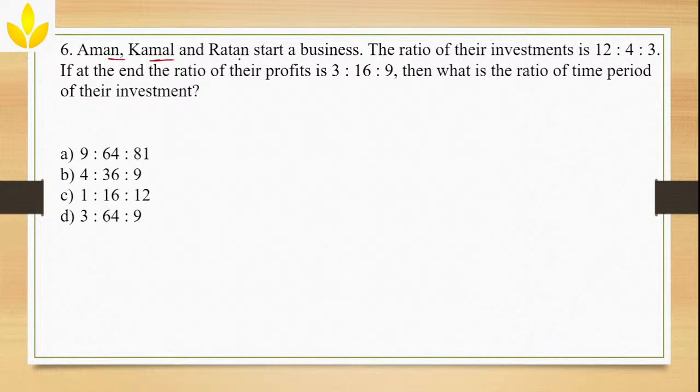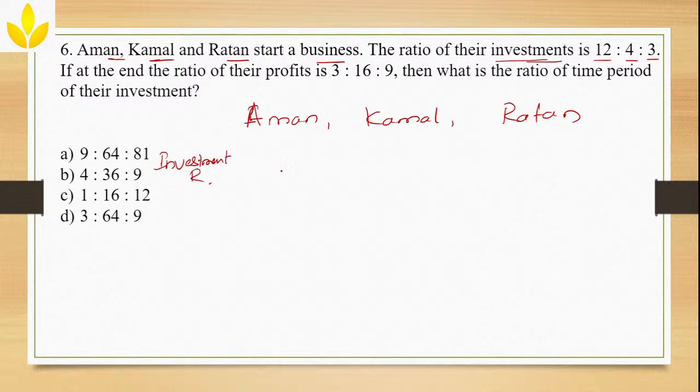Aman, Kamal and Ratan start a business. So there are three people who are starting a business. The ratio of their investments is 12:4:3. Now this 12:4:3 is what? Okay, we'll take three people. One is Aman, next is Kamal, and then next is Ratan, right? Now next what they have given? They have given the ratio of the investment. So investment ratio is how much? Aman is 12 and next Kamal is 4 and next guy is 3.